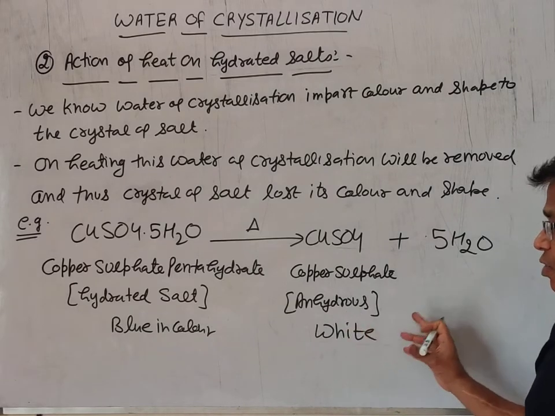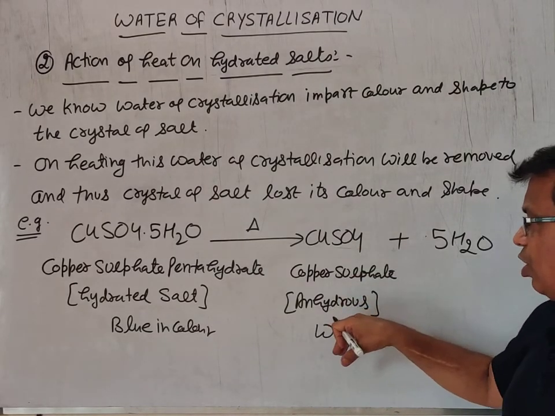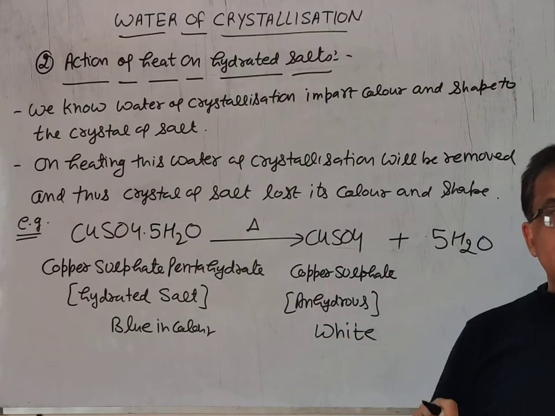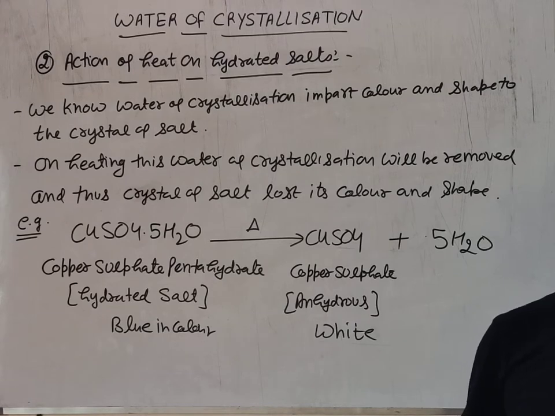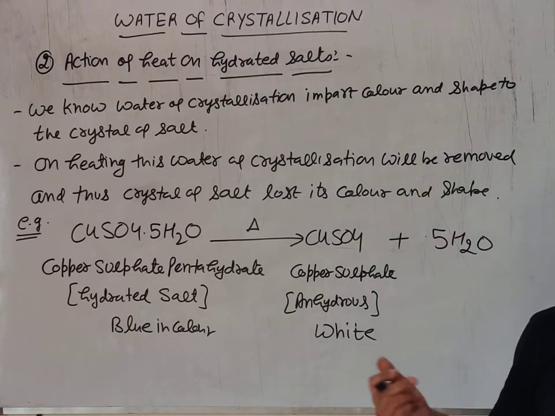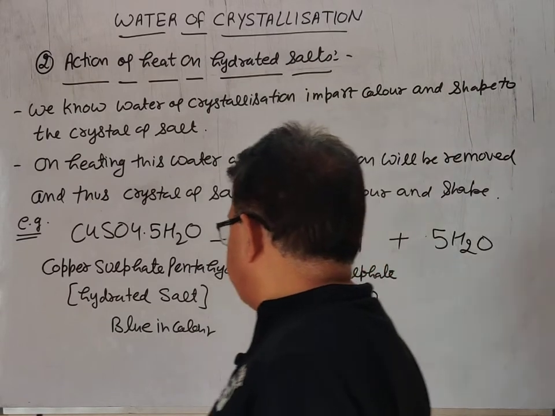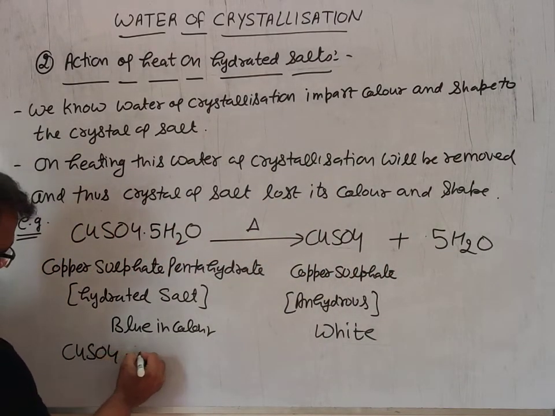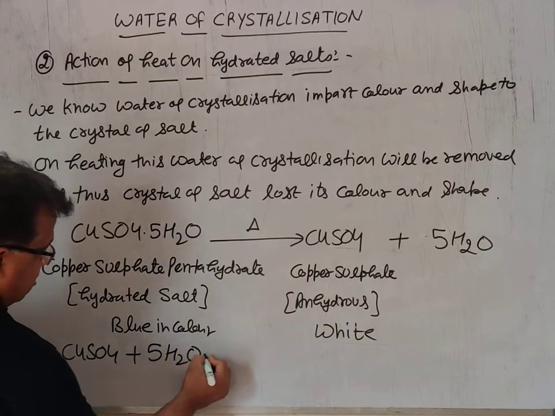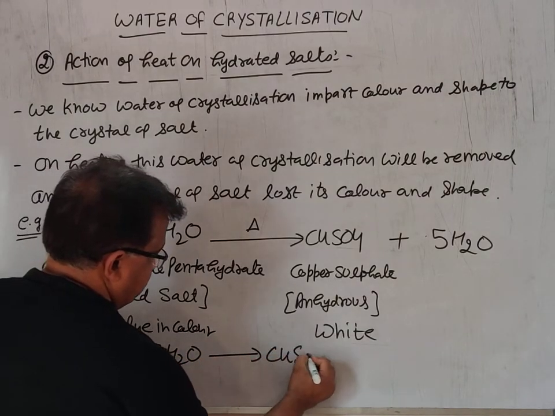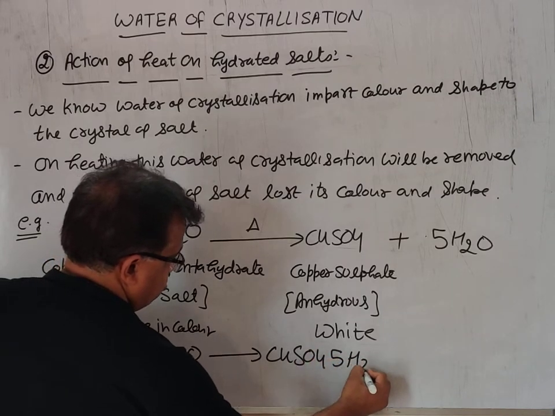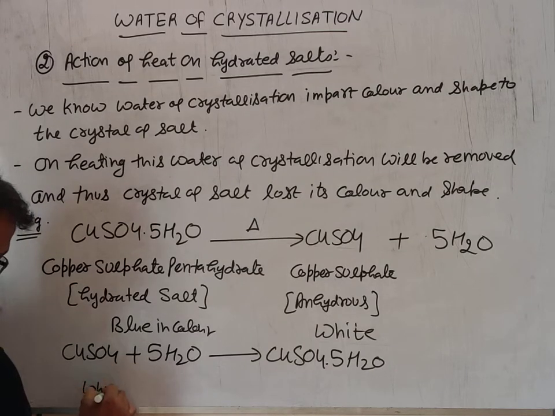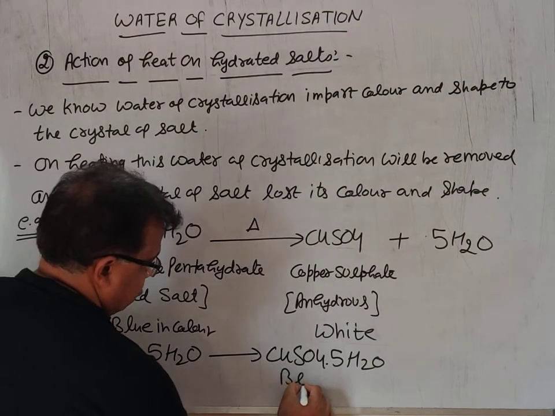Now if we again add water to anhydrous copper sulfate, it will again gain its color and become blue. So CuSO4 plus water: it is white, and again it will become blue.